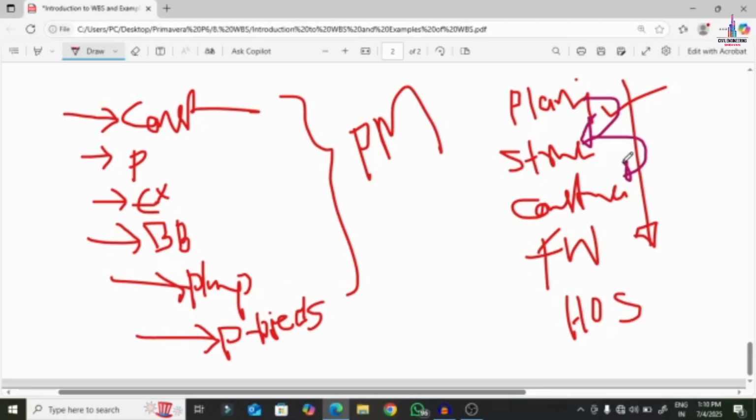Again, it will consist of finishing works like plumbing work, painting work, as well as electrical work, and the handing over stage will consist of checking the quality of the project and documentation handover. So it involves different types of sections and different patterns which exist for different projects. Whether it is a small project or a bridge project, the WBS will vary depending on the project. So this is the concept of WBS.